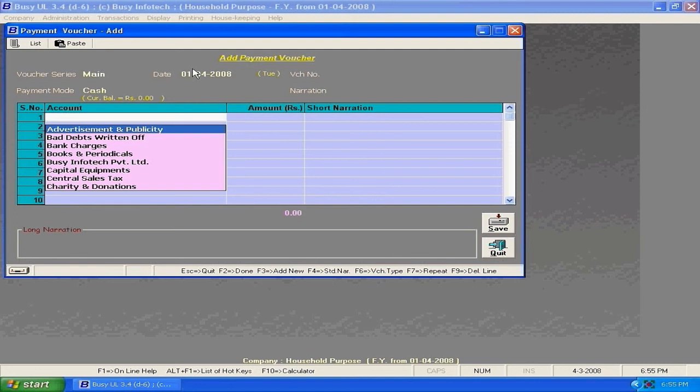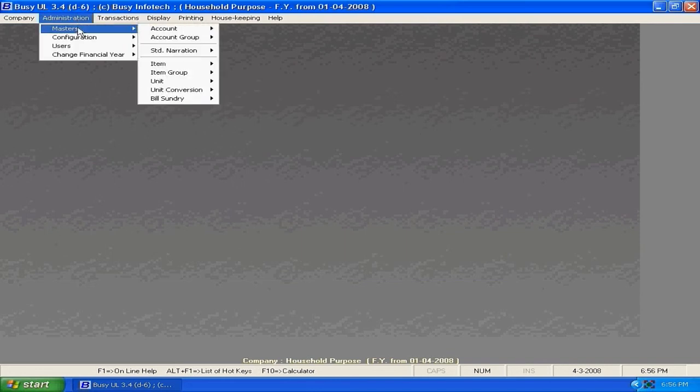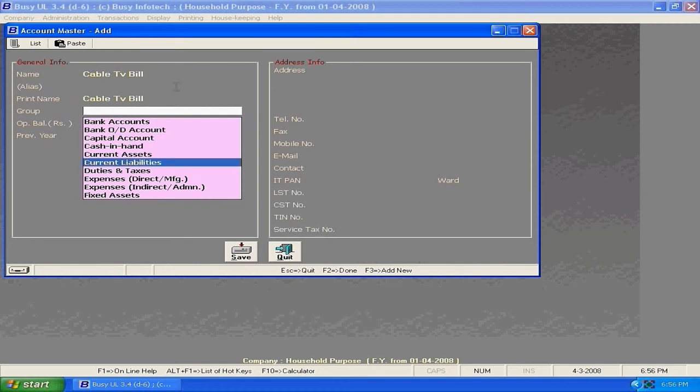Now I am going to create a cable TV bill account. I do not find any such account, so I need to create it first, then only can I enter it. For that, open account master, create the account name and group it under expenses, which is an indirect expense. Click on save. Like this you can create any number of accounts.